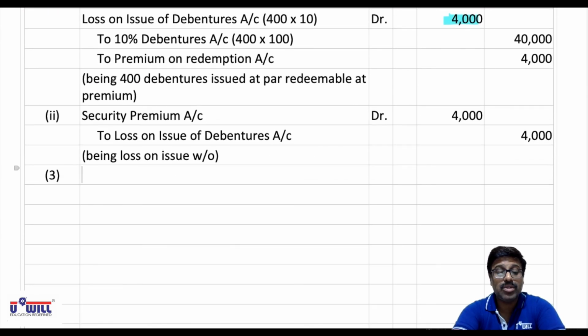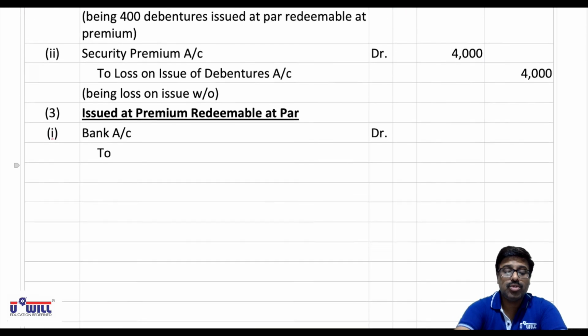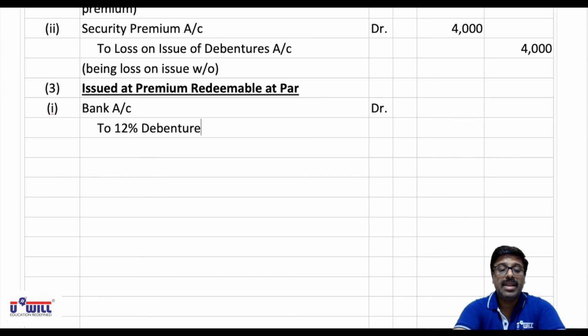So first you give the heading: situation is issued at premium but redeemable at par. Since they are redeemable at par, it will have no effect on issue of debentures. So the entry of issue of debentures will remain as it is. Issued at premium, bank account debit, then to 12% debentures account, and since they are issued at premium, credit to securities premium account.